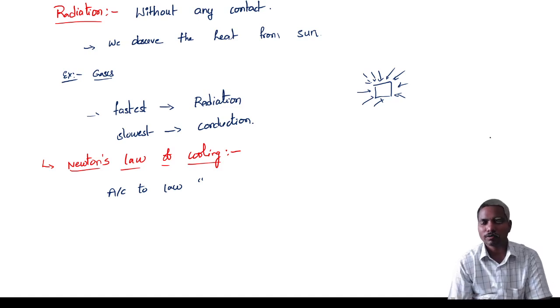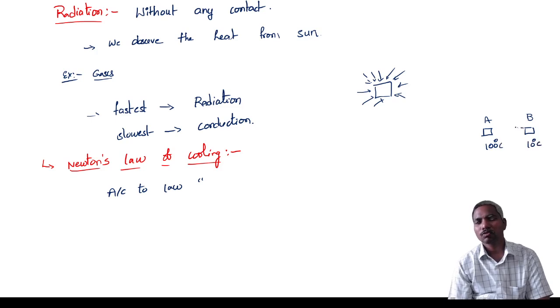Whenever we have one object at 100 degrees centigrade and another at 10 degrees centigrade, if you place these two in contact, there is a difference of 90 degrees. So heat transfer takes place very fast because there is a lot of difference.